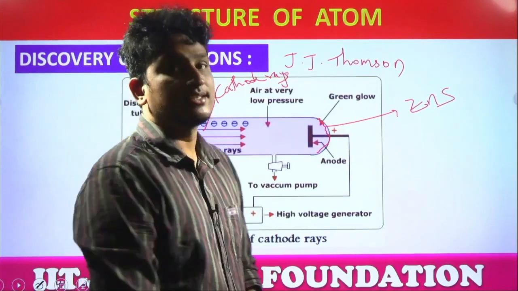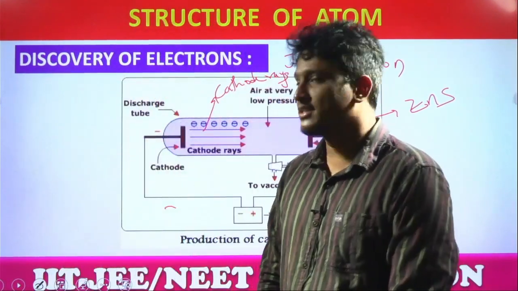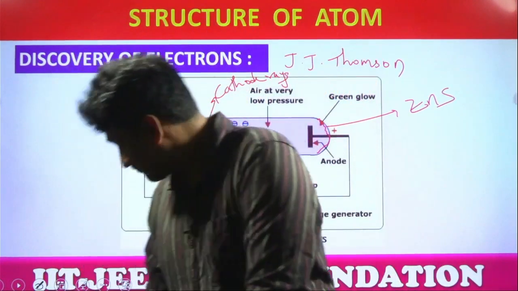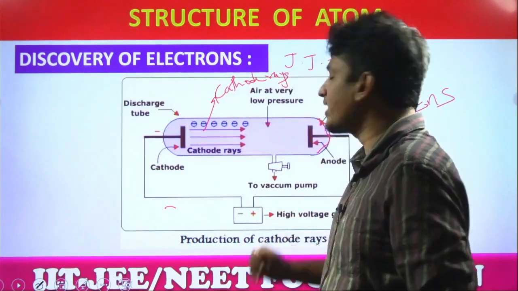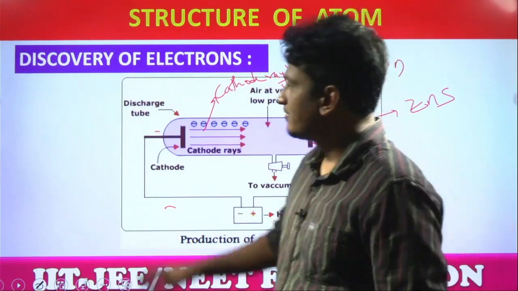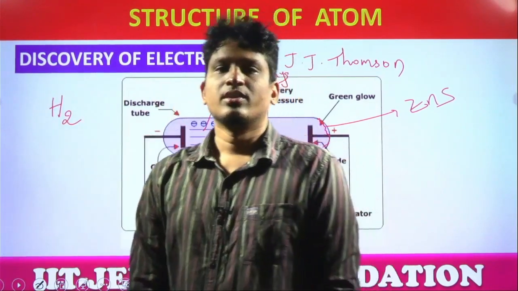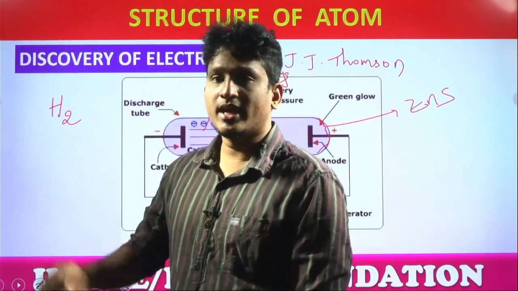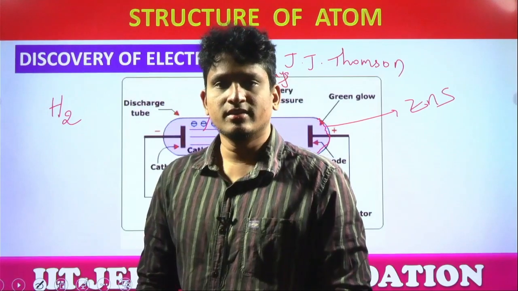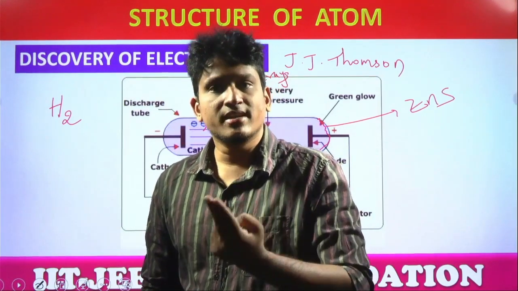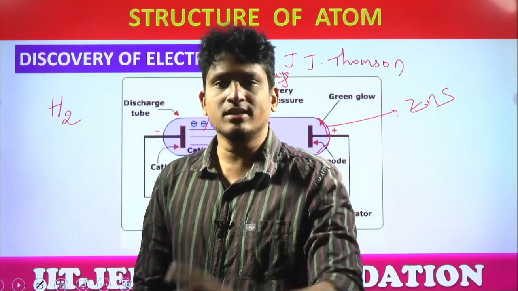So now let us discuss all the main points in this experiment. Students, first of all, why high voltage? What is the gas which is taken inside the glass tube? Let us take hydrogen gas. Hydrogen gas is made up of how many atoms, students? 2 hydrogen atoms, right? Atoms contain electrons and protons, right? Hydrogen contains 1 electron, 1 proton.